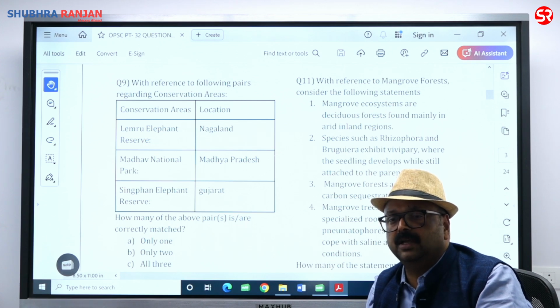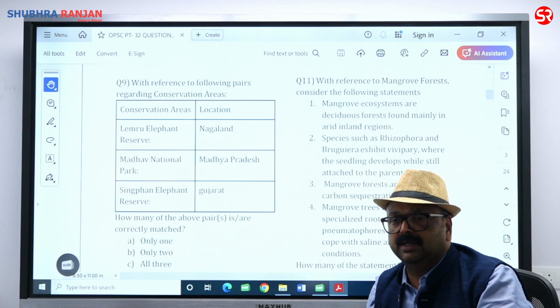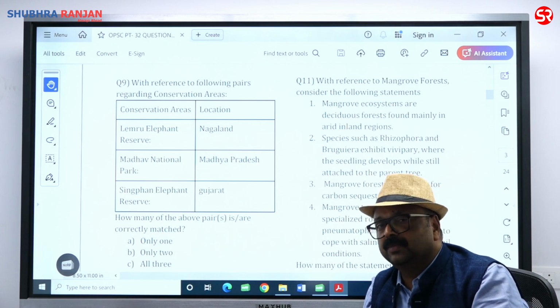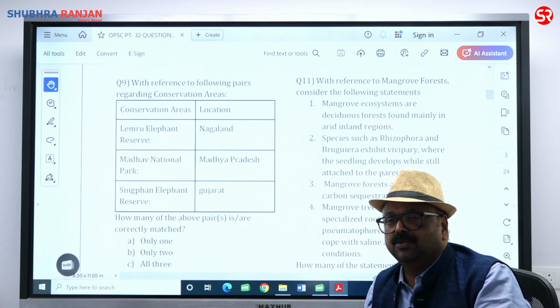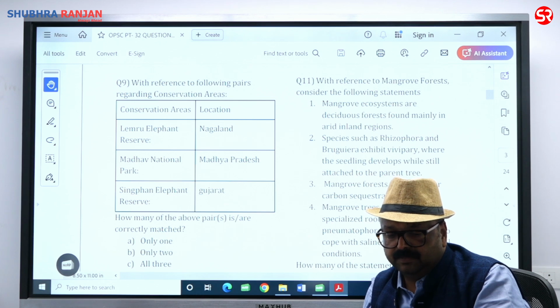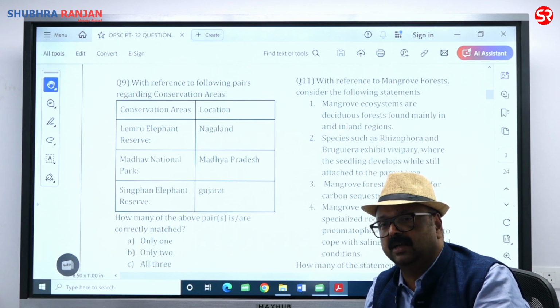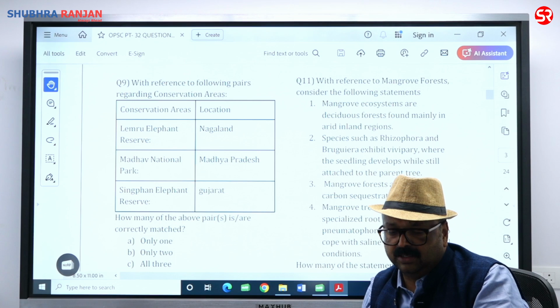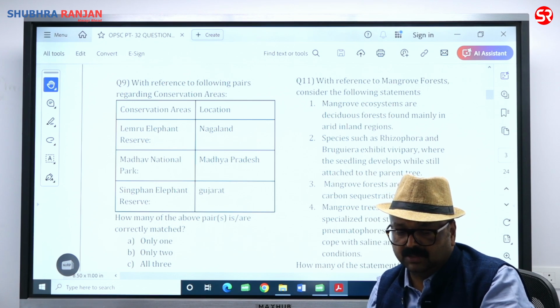Because the Bruguiera and Rhizophora know that if my seed is falling down over there, because of salinity of water, the embryo inside the seed is going to die. तो क्यों ना हम इससे बचाव कर लें और विविपैरी से हम प्लांटलेट्स बना करके उसे हम शेड करें, and that's why you will find second statement is correct.